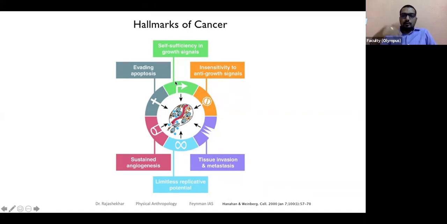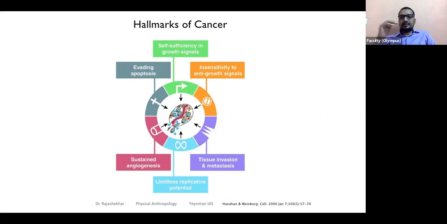And not only do they receive growth signals, they also don't accept death signals. There's a process called apoptosis we learn in unit 10, where cell death happens. So they evade apoptosis.